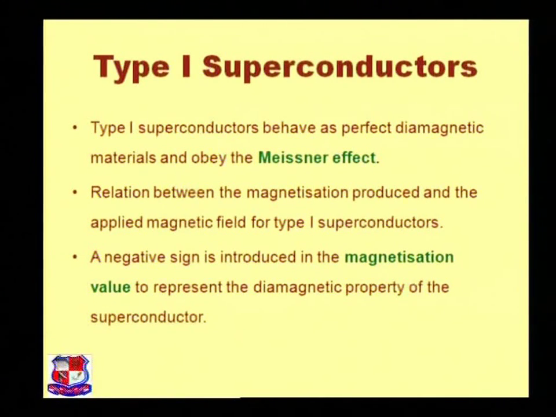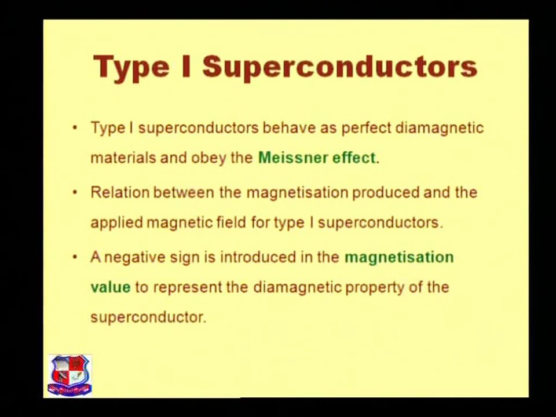Type 1 superconductors. Type 1 superconductors behave as a perfect diamagnetic material and obey the Meissner effect, because the superconducting material's magnetization value is negative. A diamagnetic material also has a negative magnetization value. That's why type 1 superconductors behave as a perfect diamagnetic material, and they also obey the Meissner effect.